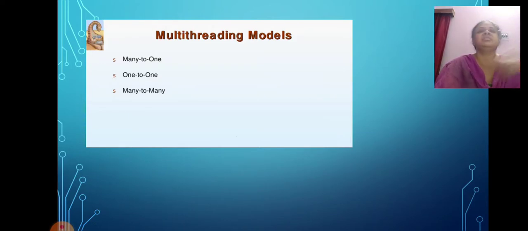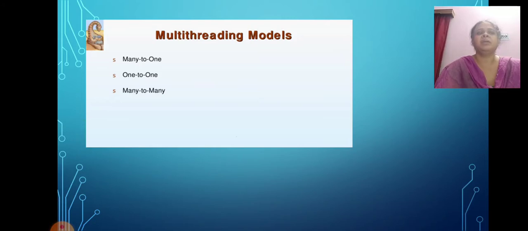Now different multi-threading models are there. One is many to one, next is one to one, and third is many to many. So these are the three multi-threading models.